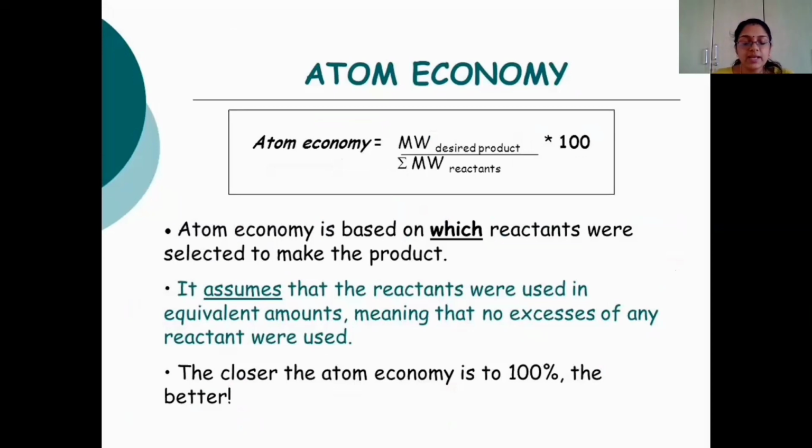So while designing a chemical reaction, it is necessary to find out the atom economy of the reaction. If our reaction is 100%, it is completely green. So consider a simple example, that is preparing a cake.